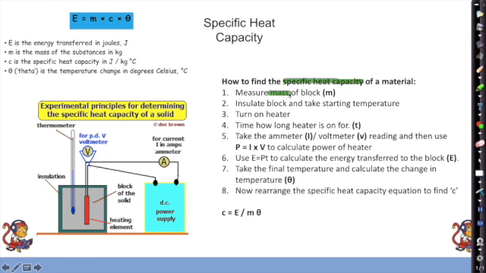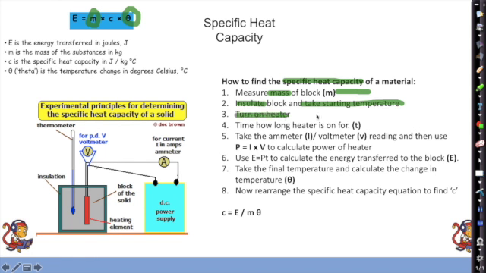So how to find the specific heat capacity of a material? Firstly, weigh the block. If you look at the equation closely, we need to know the mass. So measure the mass. Okay, we can all remember to do that. Insulate the block, wrap it up, take the starting temperature. If you think about finding our change in temperature, that's got to come with taking the starting and the final temperature. So easy marks so far: weigh it, take the starting temperature, at the end take the final temperature.